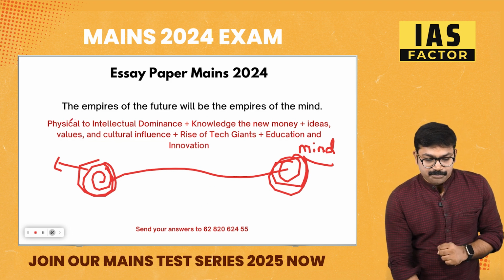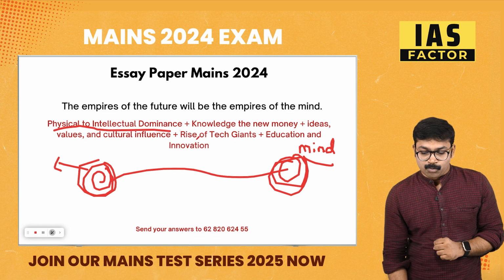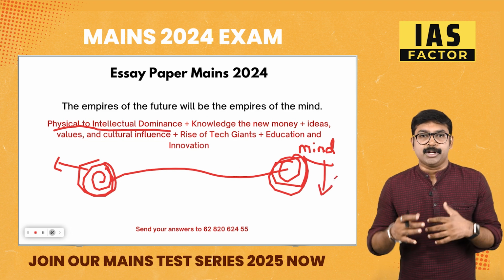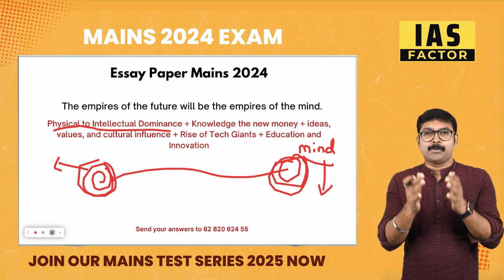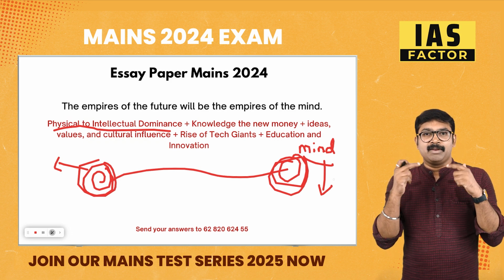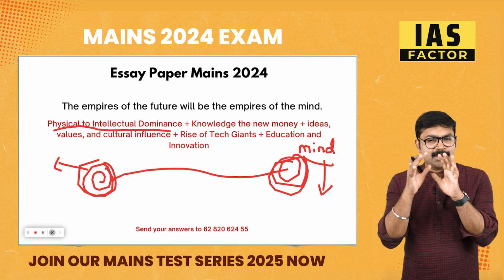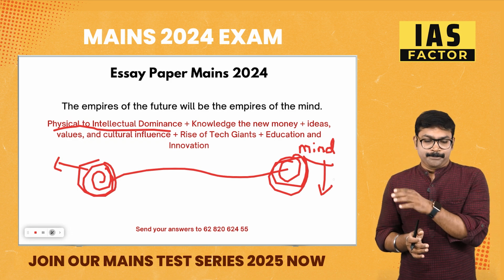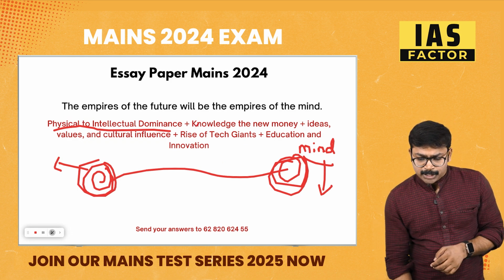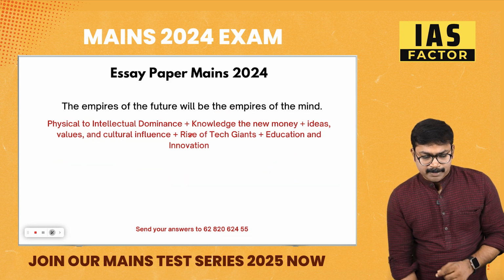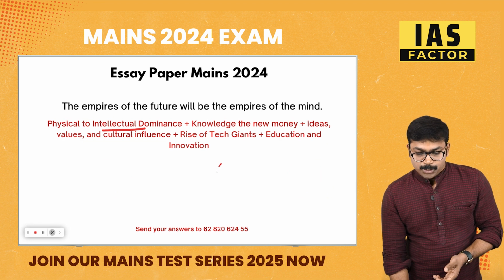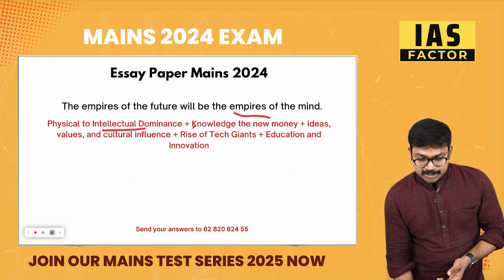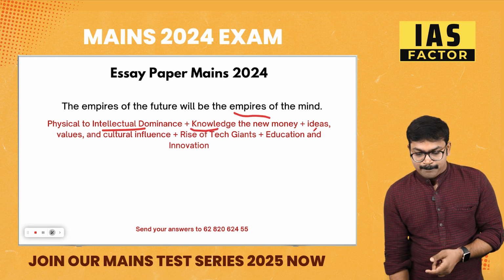That means physical to intellectual dominance. The word is intellectual, mind or intellectual. The future empires are going to be of the mind, of intellectual property rights. Everything will be of creativity, of mind. Everything will be different. And you can also see knowledge. So it will be based on intellectual dominance. The new empires will be built on knowledge as the new money. Knowledge is the new currency. And it will be an empire of ideas.